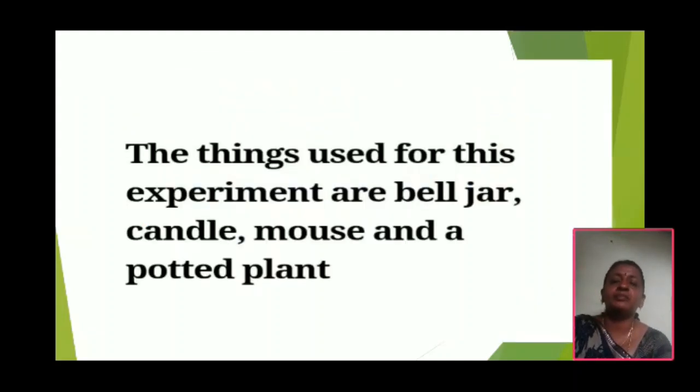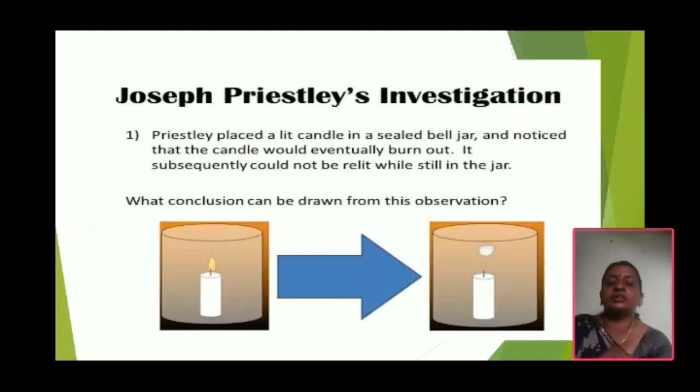In this experiment, some materials are required: a bell jar, a candle, a mouse or rat, and a potted plant. First of all, Joseph Priestley took a bell jar on a table and inserted one lighting candle in the bell jar.